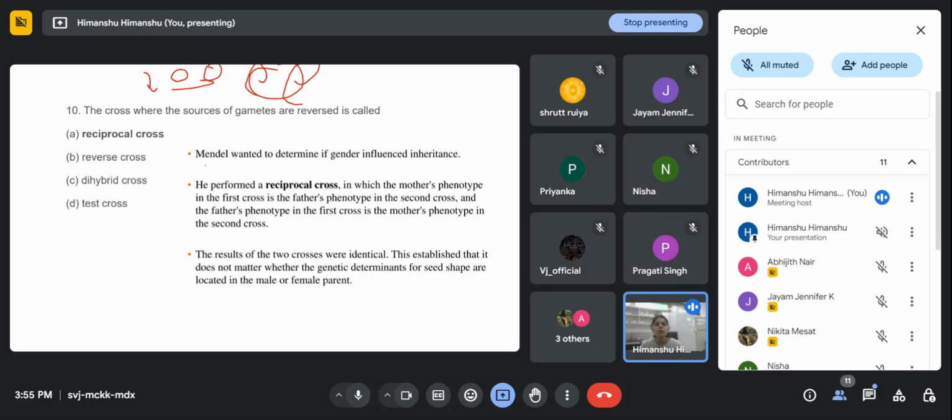So Mendel, how does this reciprocal cross come? Because when he was doing all these experiments, we know that Mendel is called the father of modern genetics, and he started doing these experiments in the 1860s, right? But during his time he never got fame.